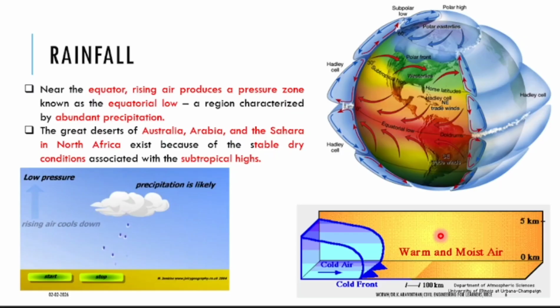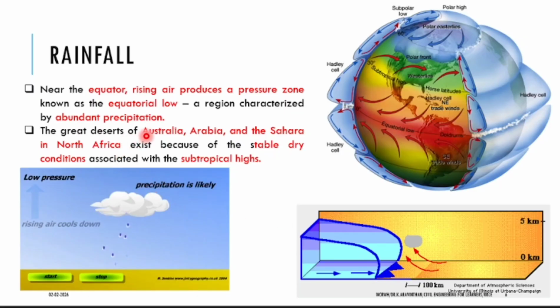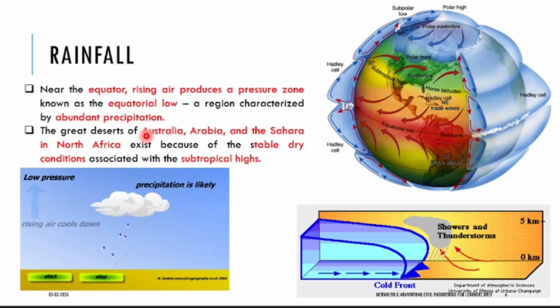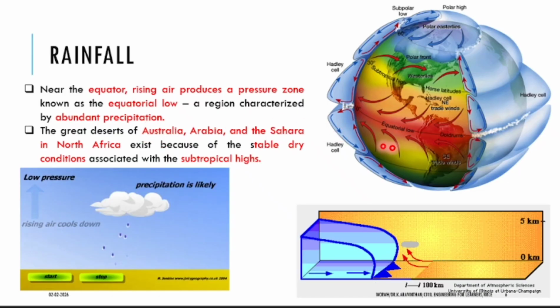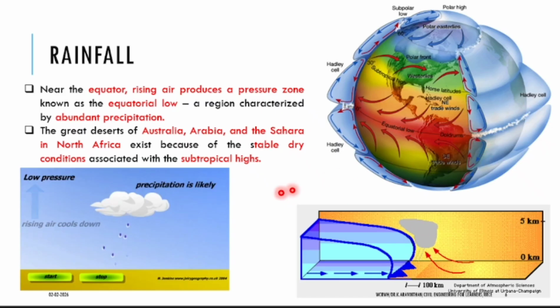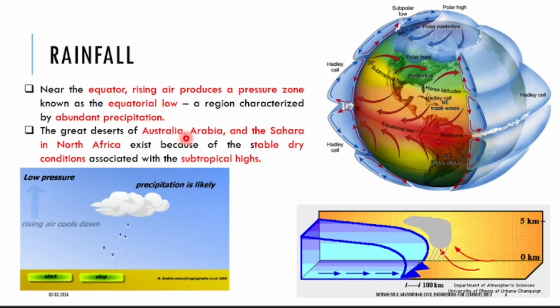What countries are suffering due to less rainfall? Australia. We think that Australia is much more evergreen, tropical like that. No, Australia has the highest amount of desert. Why? Australia lies in this place, no? The bottom portion. That is why you have a high number of deserts. There are two types of desert: warm deserts and cold deserts.